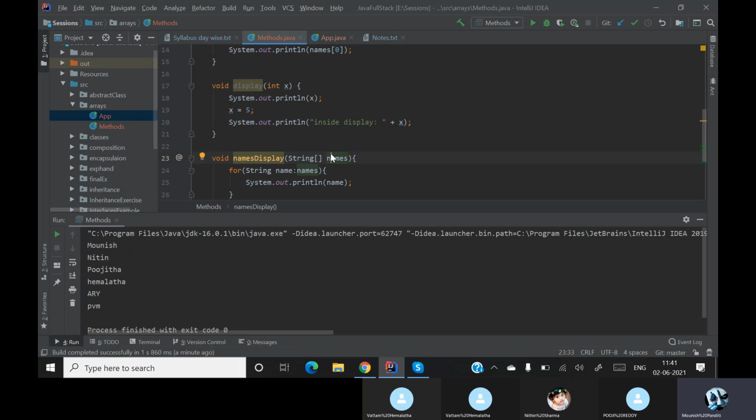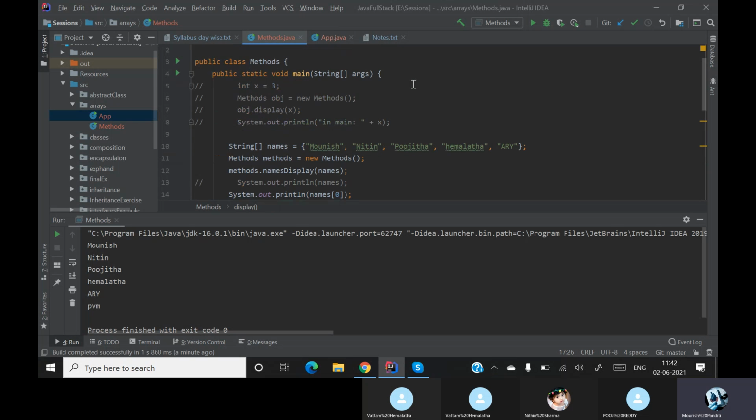So what are the main issues on arrays? The only issue I can see here is array index out of bound. Is any other issue possible in arrays? One is you can't give a different data type, it will throw you an error. That is one issue. The second issue is once you declare the size of the array.